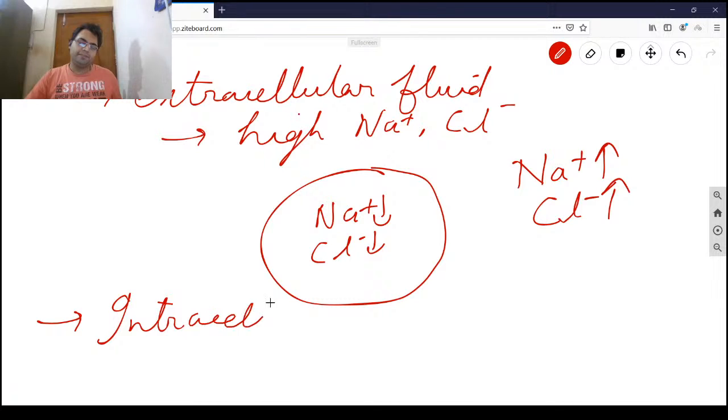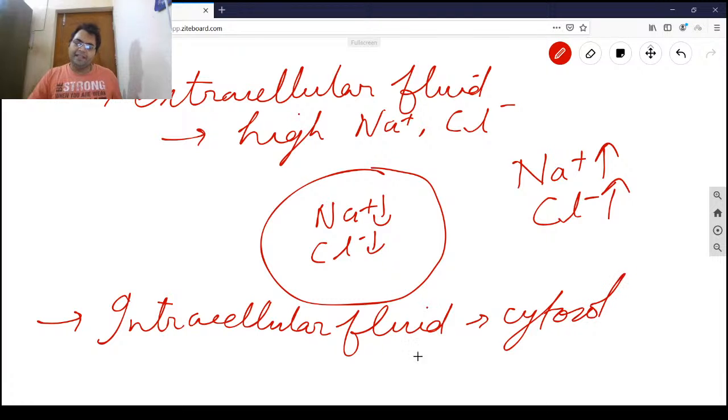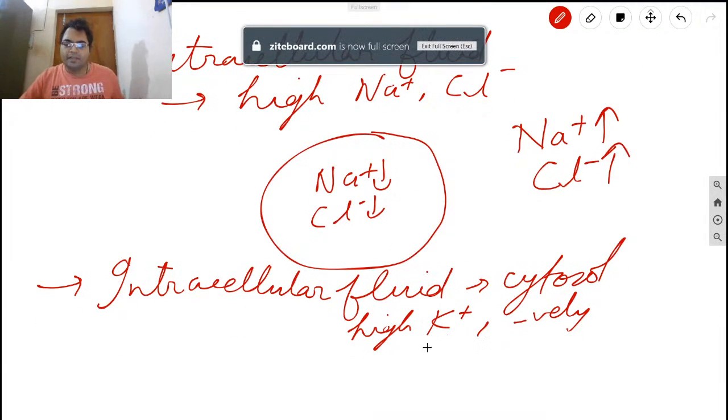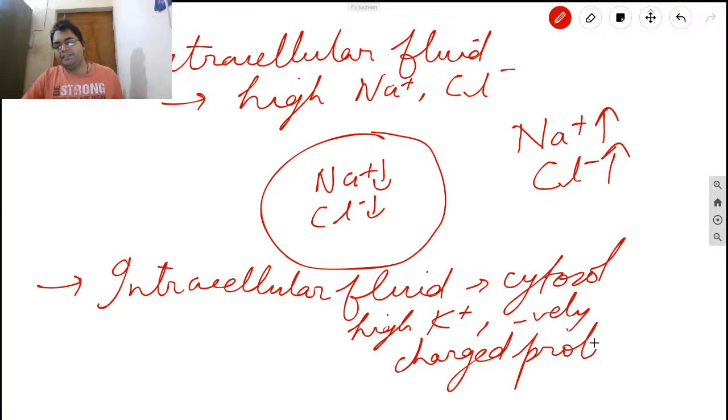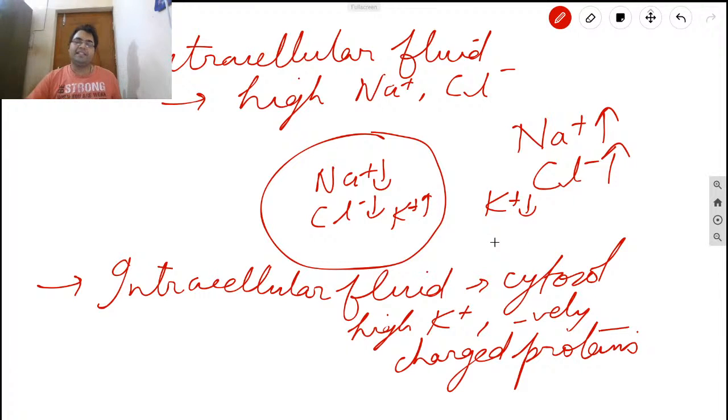Intracellular fluid means cytosol, or cytoplasm. It contains high potassium and negatively charged proteins. What does it mean? Potassium ion concentration inside the cell is always more than potassium ion concentration outside the cell.